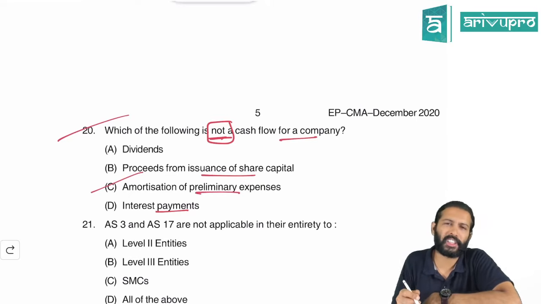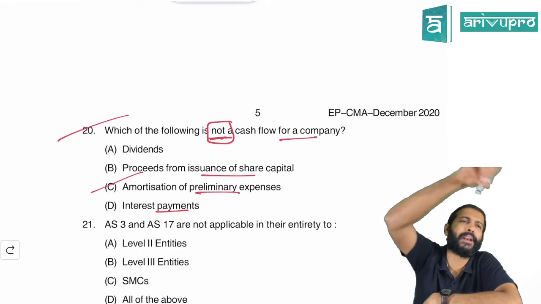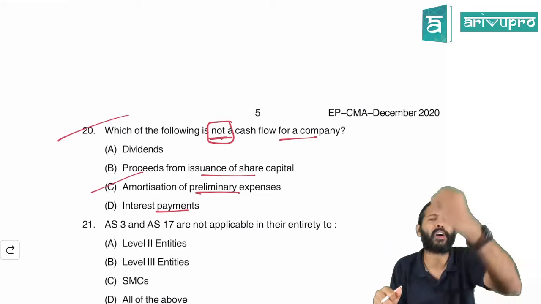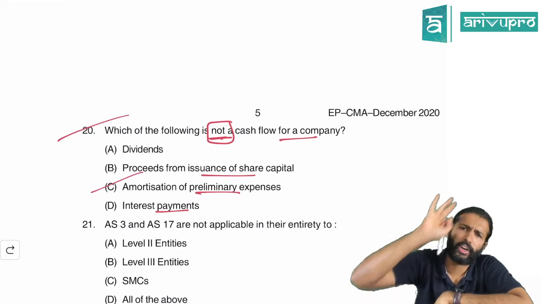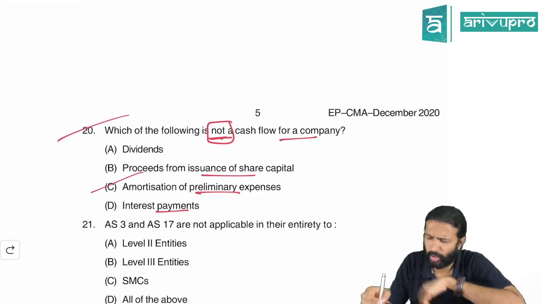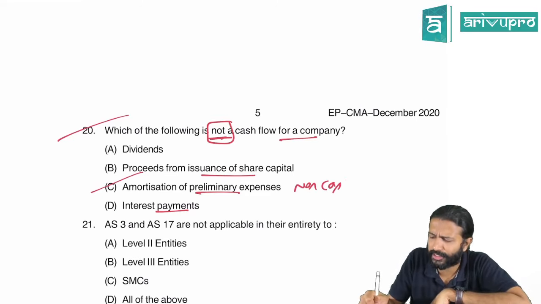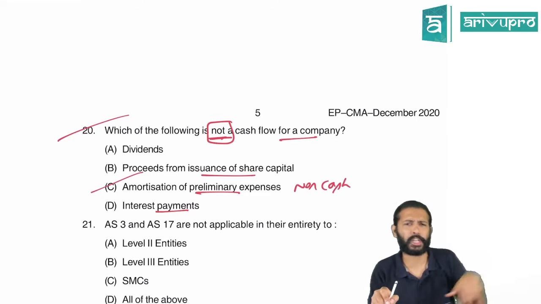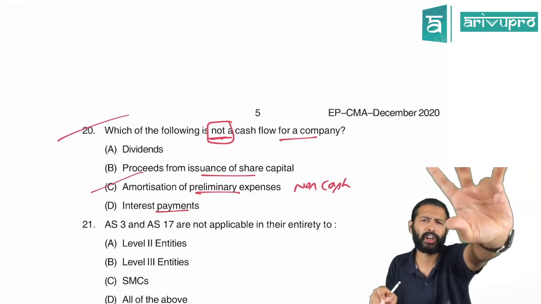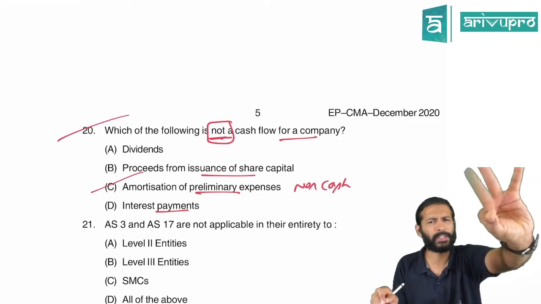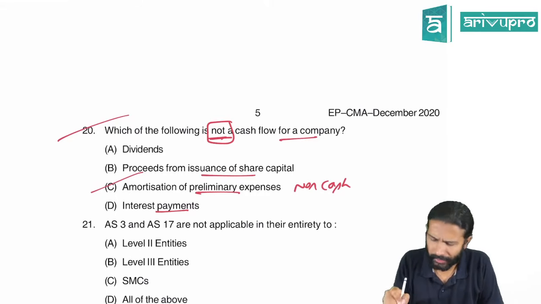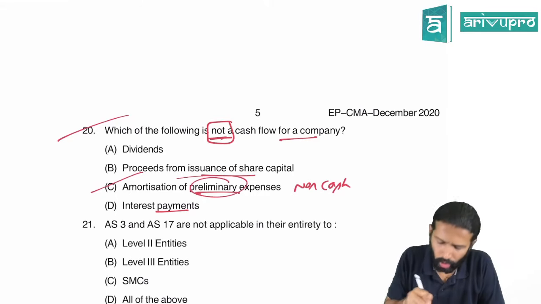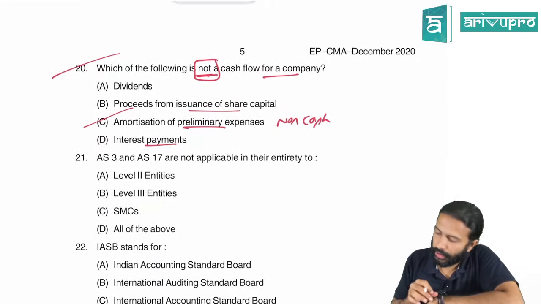Amortization of preliminary expense. Transferring preliminary expense to P&L is what we call amortization. Yes, some preliminary expense you're transferring off to P&L. Is that a cash item? No, all these are non-cash expenses. Yes, we've already done this in the cash flow statement. Depreciation, amortization, preliminary expense written off, deferred revenue expenditures written off. All this you will add back because they are non-cash. So C for Chennai is the right option there.